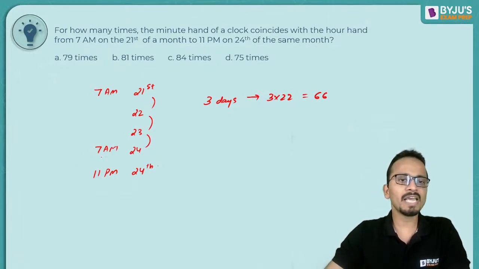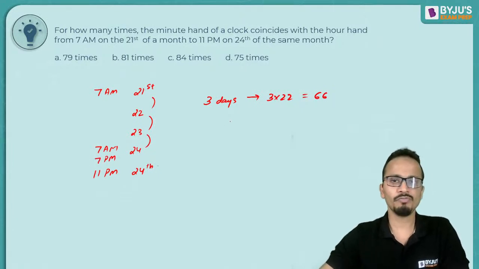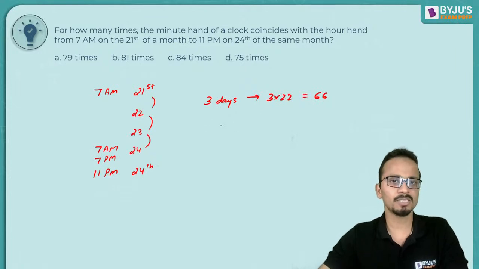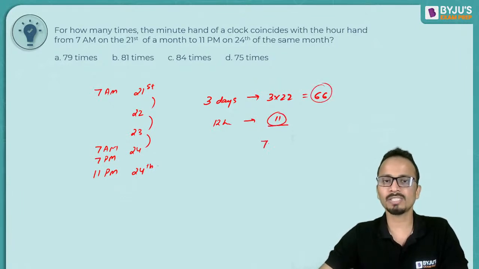Now from 7 a.m. up till 7 p.m. of this day, we have another 12 hours. So 12 hours, that means 11 times. So another 11 times and then 66, so total 77 हो चुका है. Okay.